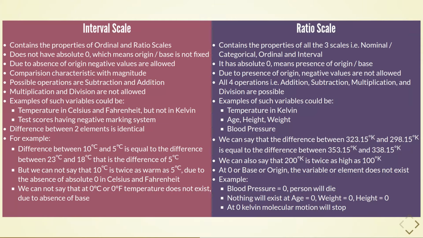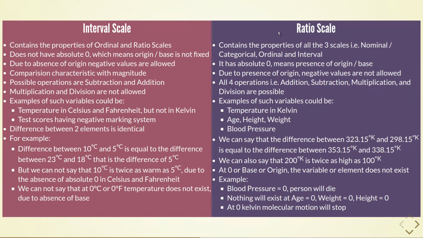But we cannot say that 10 degrees Celsius is twice as warm as 5 degrees Celsius due to the absence of absolute zero in Celsius and Fahrenheit. We cannot say that at 0 degree Celsius or 0 degree Fahrenheit temperature does not exist due to the absence of the base. Now let's go through the ratio scale.